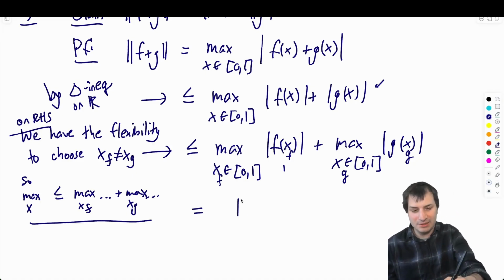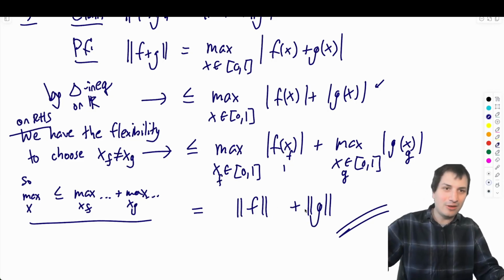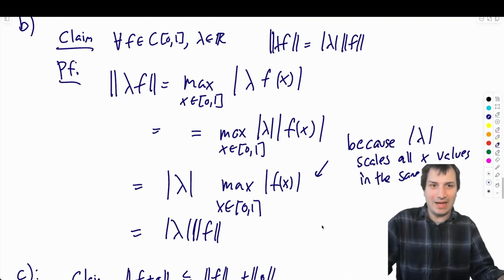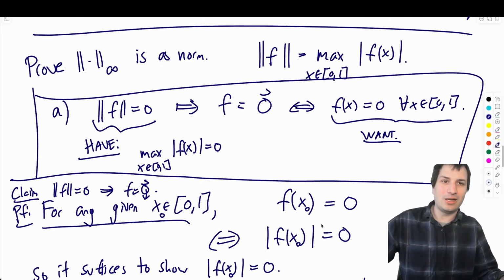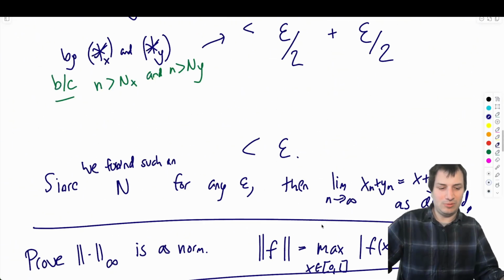Okay, and then this is equal to the norm of f plus the norm of g, which is what we wanted. Okay, very nice. So those three together, you could maybe add a line that says those are the three axioms of the norm, and therefore it works. It's a perfectly nice solution.